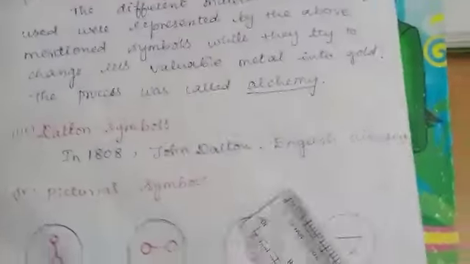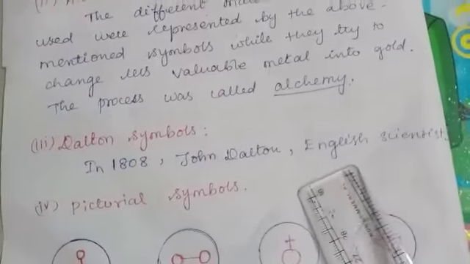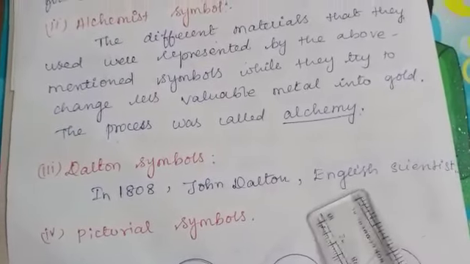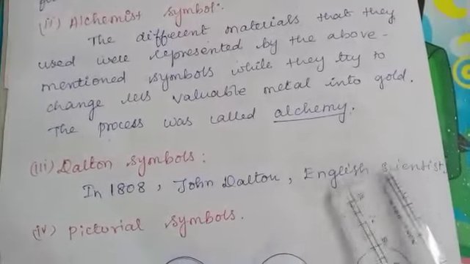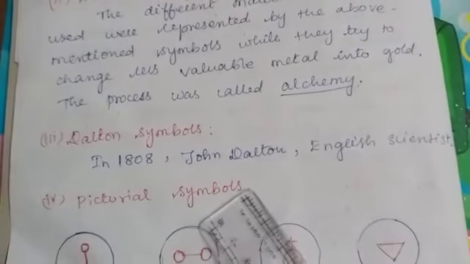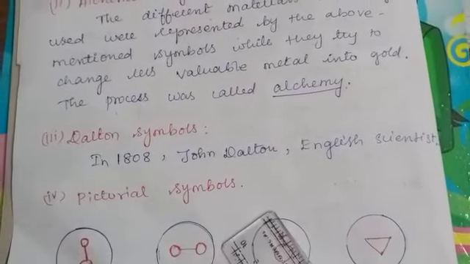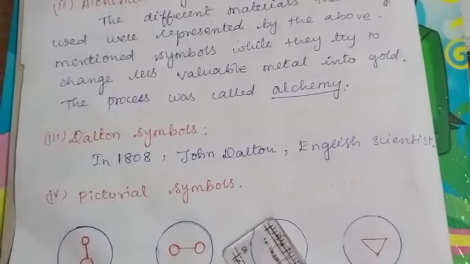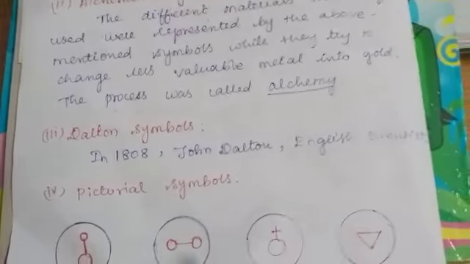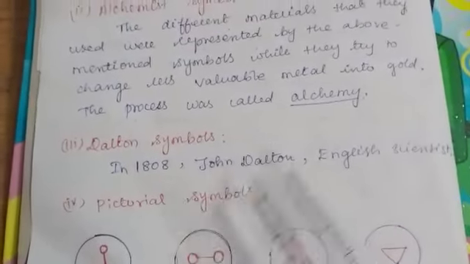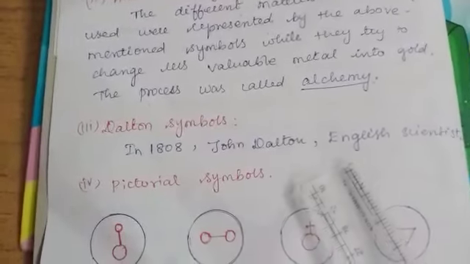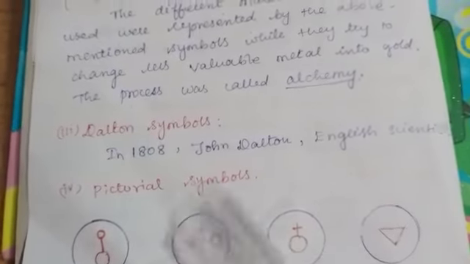The next one is Dalton symbol. In 1808, John Dalton, English scientist, tried to name the various elements based on these pictorial symbols. These symbols are difficult to draw and hence they are not used, because for one or two elements we can draw a symbol like this, but in the periodic table for all the elements it's not easy to draw the symbols.